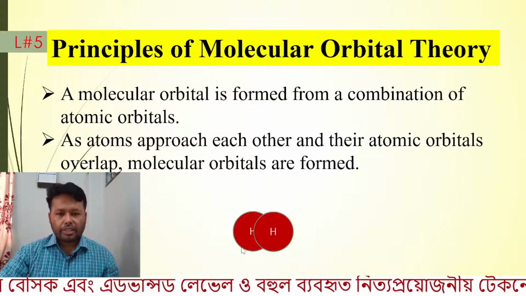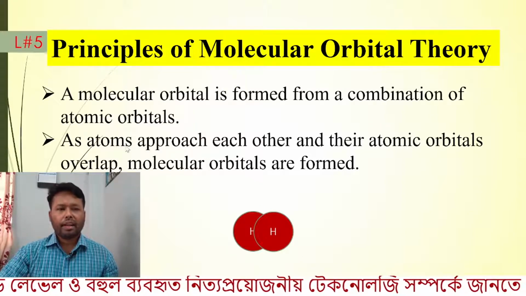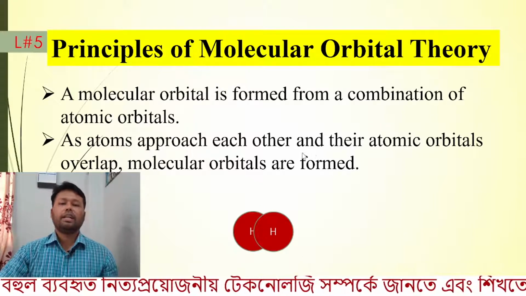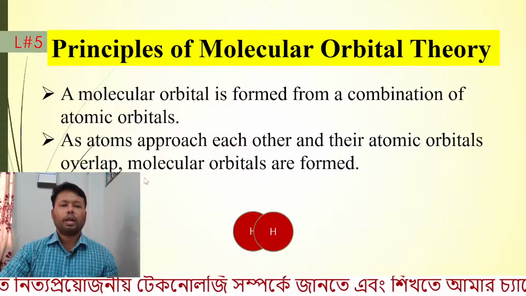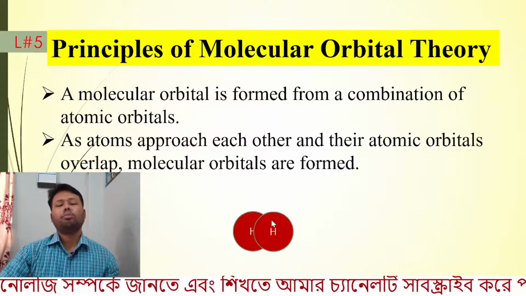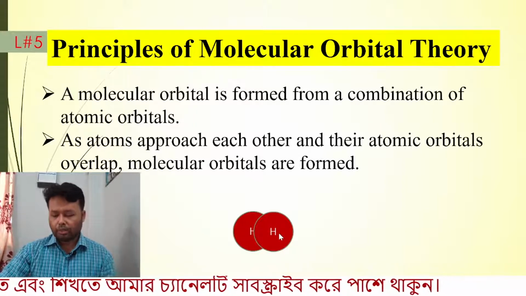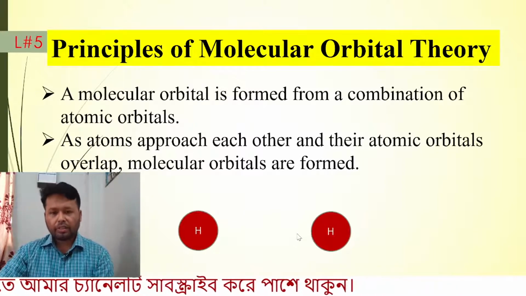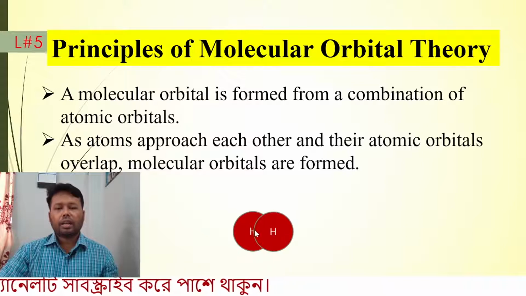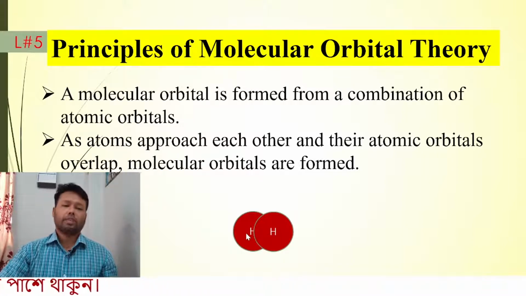Here this is the new molecular orbital of the hydrogen molecule. Therefore we can see the molecular orbitals are forming when these two hydrogen atoms are coming close together, by the overlap of atomic orbitals.